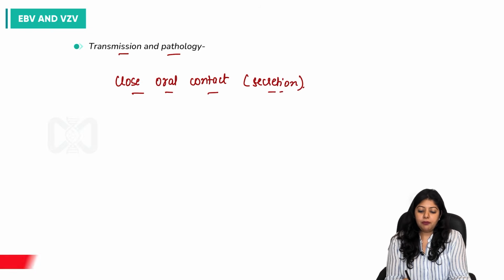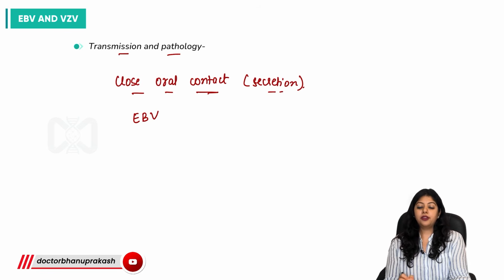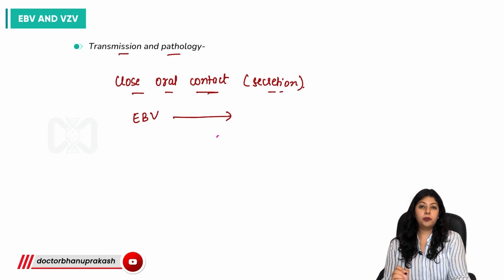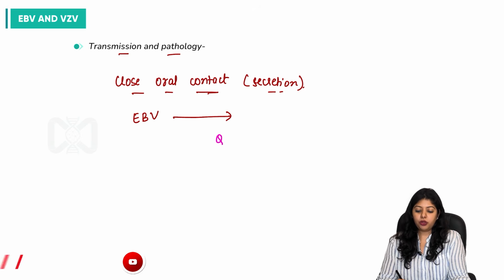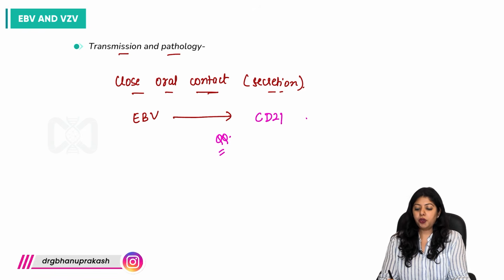Now what happens? This virus binds to specific receptors, an important question, that is CD21 or complement receptor 2 on B cells.